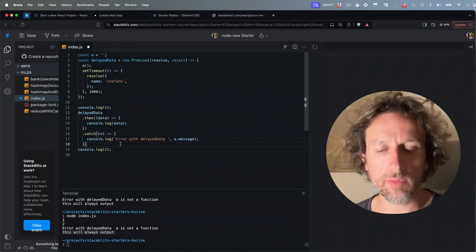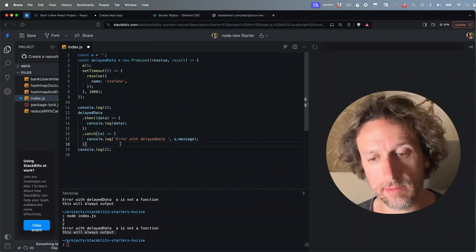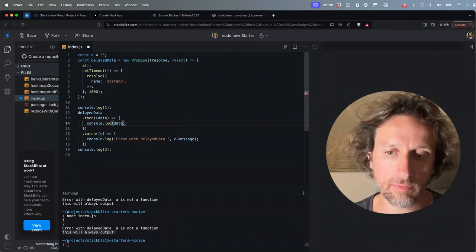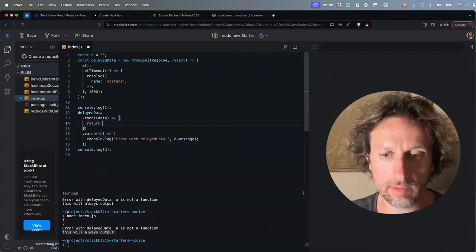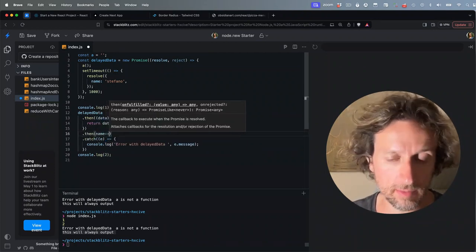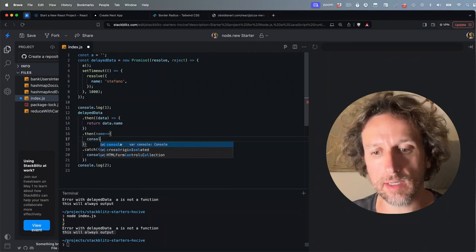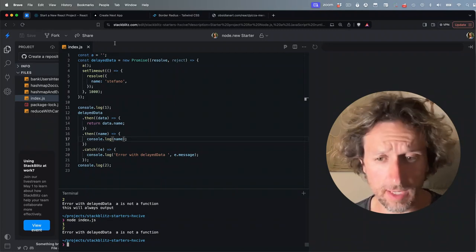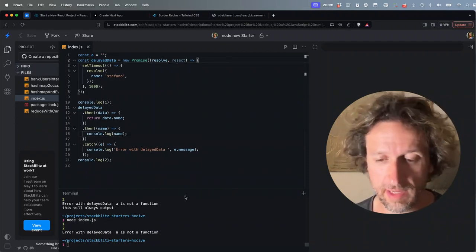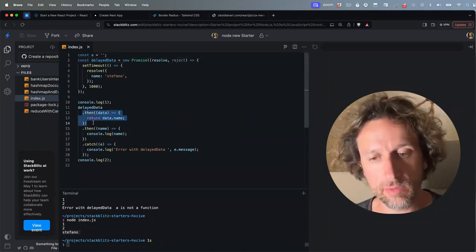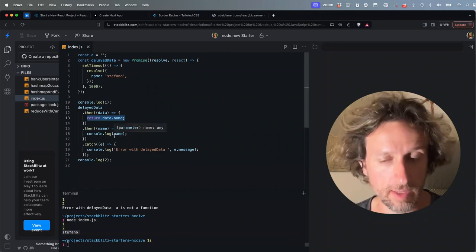The other interesting thing of promises is they can be concatenated. So I can say that in here I get the data, but I only want to extract the name. So from here, instead of console log, I return data.name. And then I take the name, which I can call whatever I want, and I console.log the name. And if I do this, nothing happens because I forgot to remove this error. So now that everything is fine, I will see Stefano because the first then is executed and the result is passed to the second then.